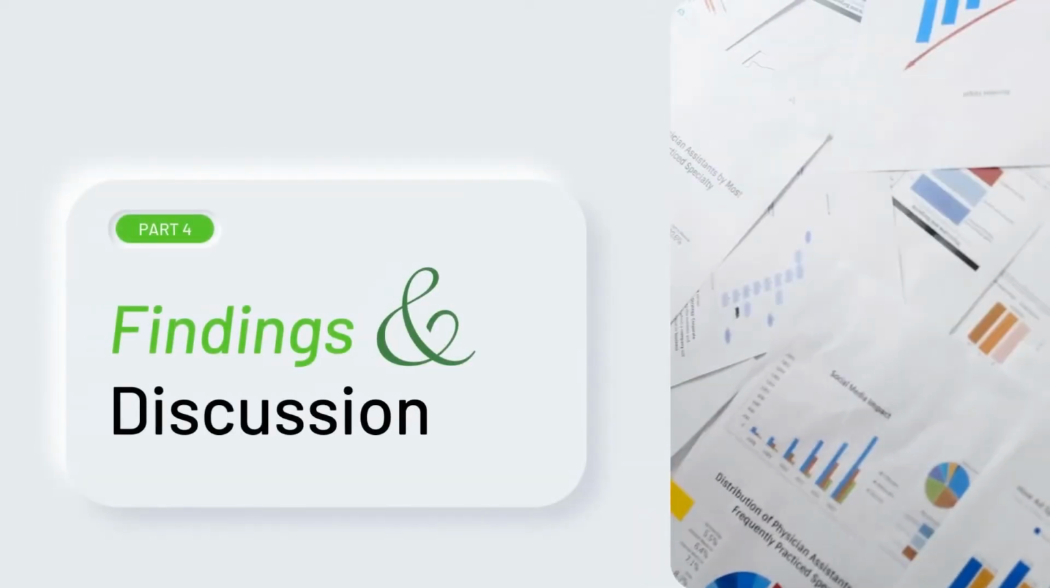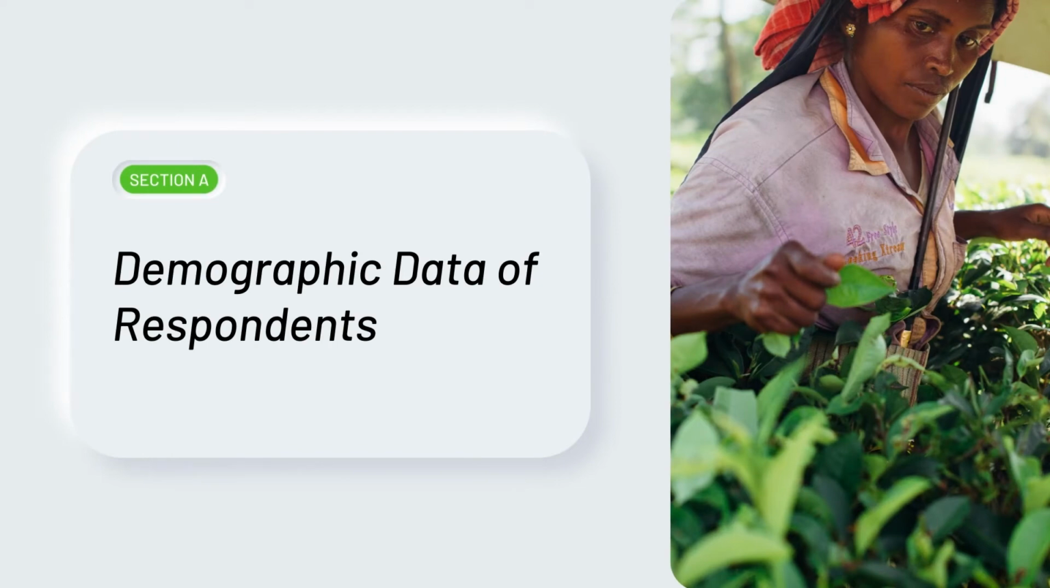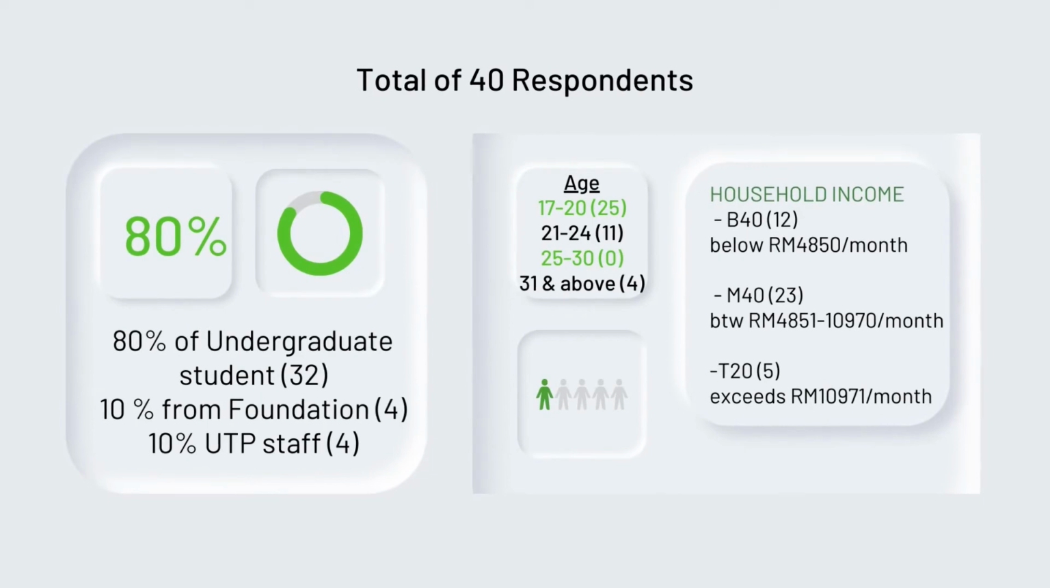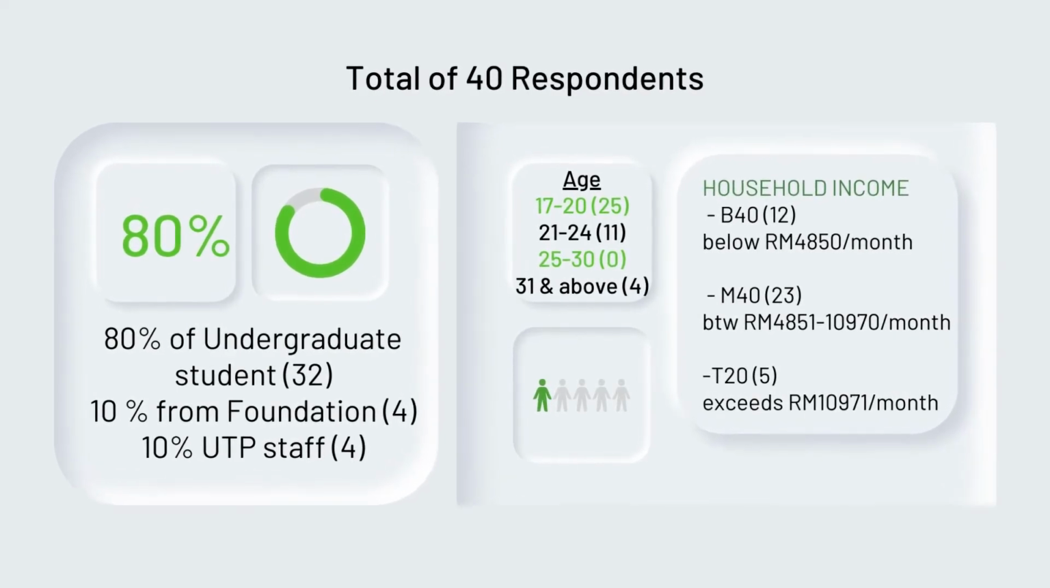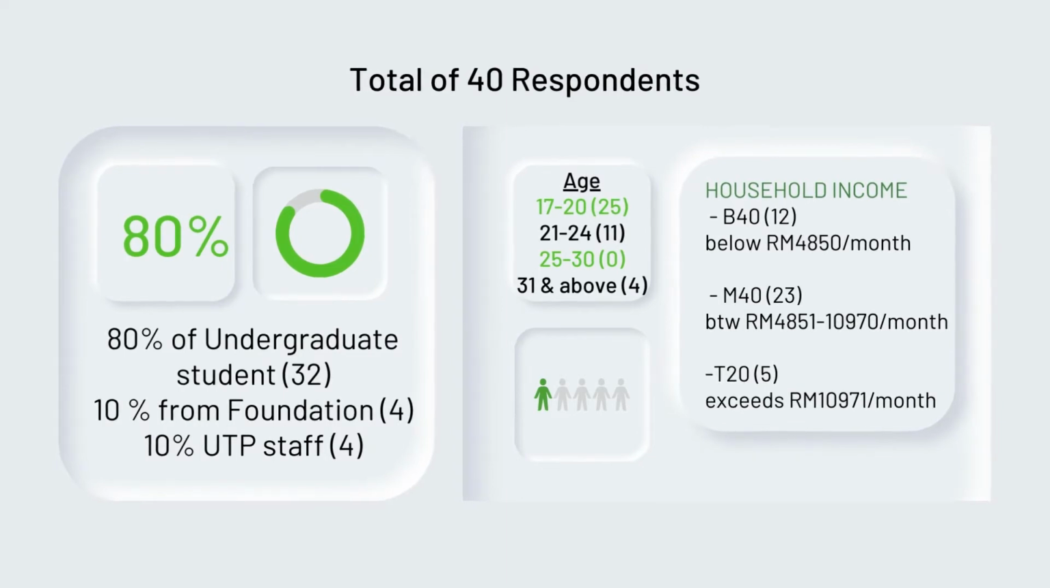Next section is the findings and discussion. Section A is the demographic data of respondents. In this survey, a total of 40 respondents have filled out the form. The demographic data of the respondents is collected to understand their background characteristics clearly and to be able to study the impacts of climate change on low-income households accurately. In this section, the respondents are asked about their age group, category, and household income level respectively.